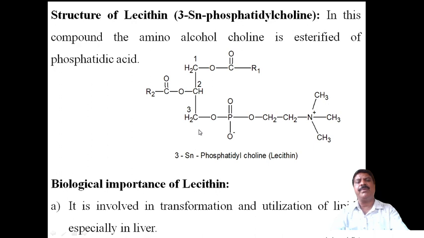Therefore, you must be prepared to draw the structure of lecithin.